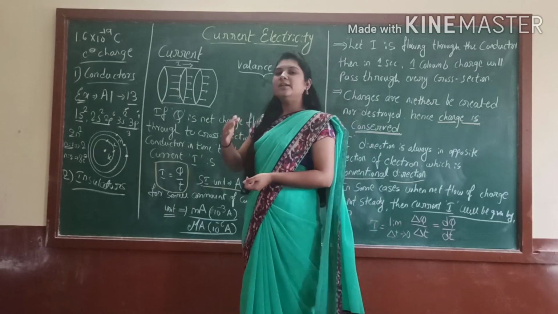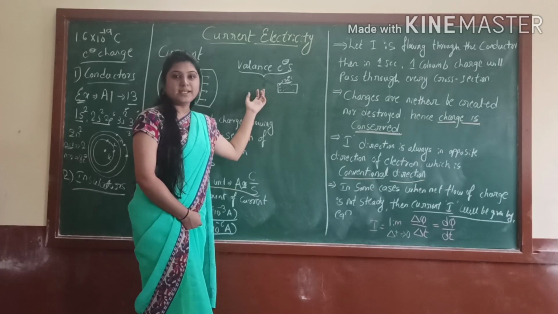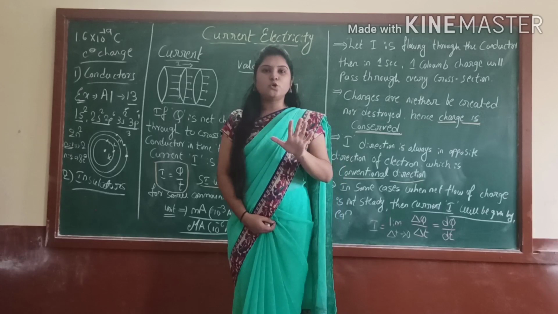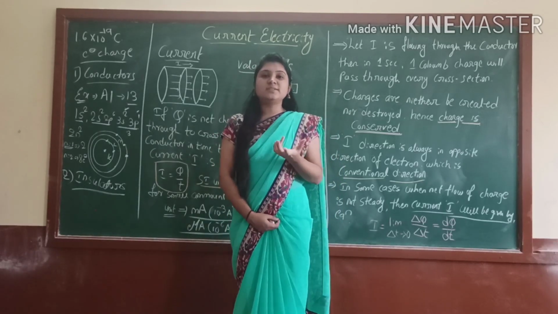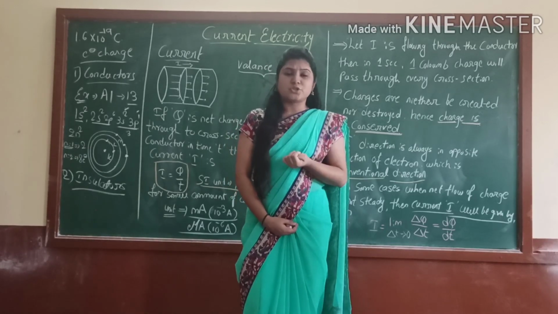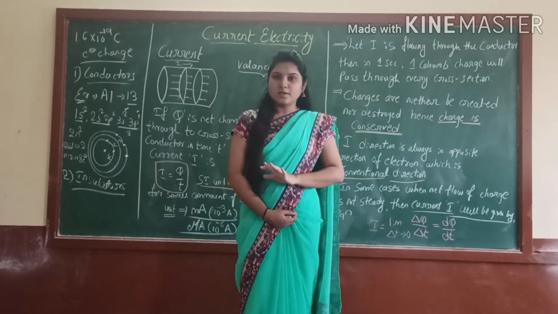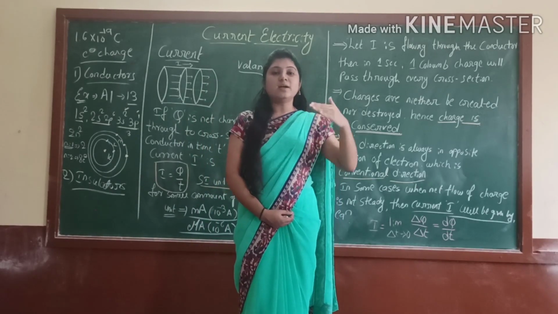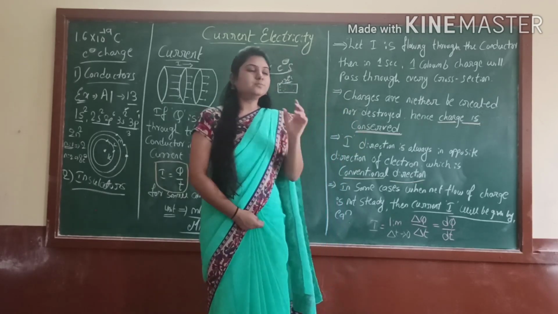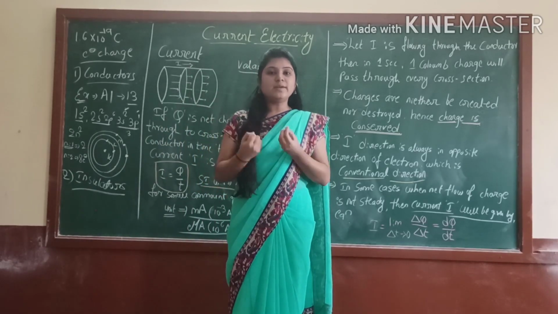So we discussed some basic concepts, and now we are going to move towards the definition of current electricity. What is current electricity? Students, in the first lesson you learned that charges are there, but they are at rest or in a bound position. In current electricity, they have to be in motion. We have to make the electrons move, then only there is a flow of current, right? So how will they move? For that they need energy, no?